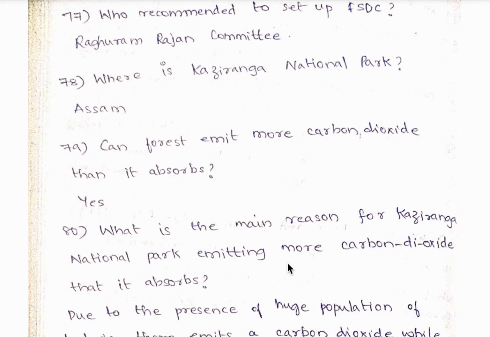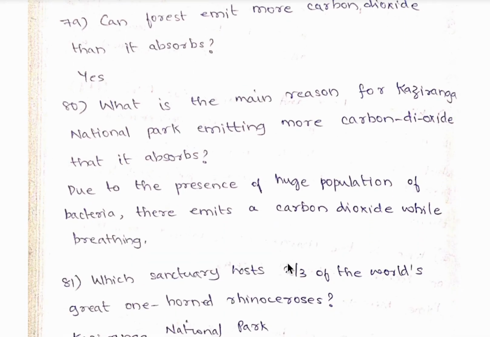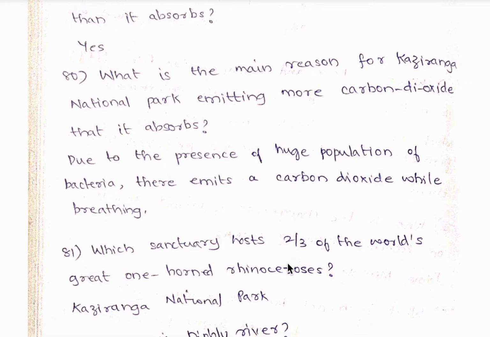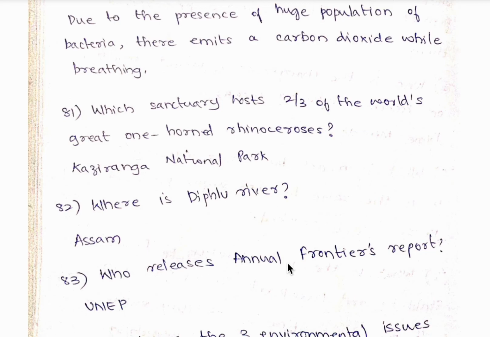79th question, can forest emit more carbon dioxide than it absorbs? Yes. 80th question, what is the main reason for Kaziranga National Park emitting more carbon dioxide than it absorbs? So due to the presence of huge population of bacteria in that Kaziranga National Park, it emits carbon dioxide, that all the bacteria present there emits carbon dioxide while breathing. So it emits more carbon dioxide than it absorbs. So 81st question, which sanctuary hosts 2/3 of the world's great one-horned rhinoceros? It is Kaziranga National Park.